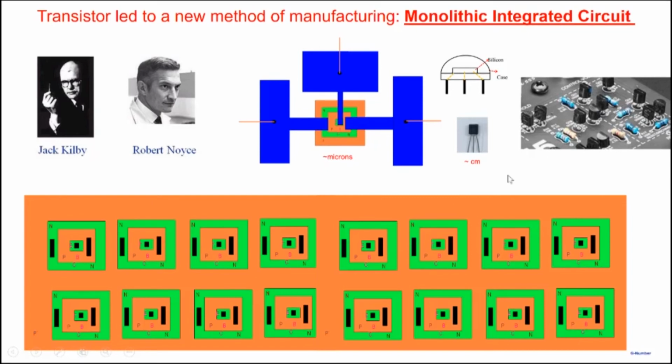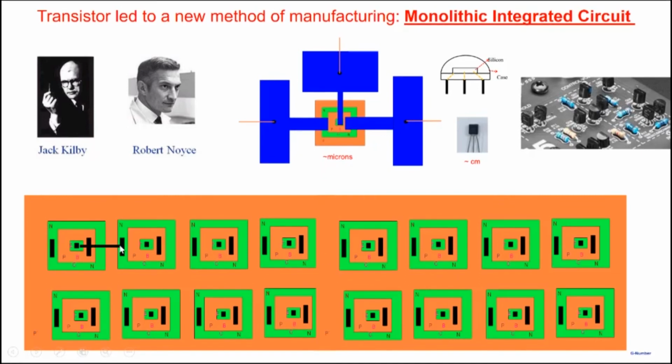Now if you need a resistor, well, silicon is a semiconductor, so you can make resistors out of silicon also. You make the resistors, not shown here, on the piece of silicon too. If you need a capacitor, well, a capacitor is nothing but two metal plates with a dielectric inside. On silicon, you can grow silicon dioxide, which acts as a very good insulator, so you can make capacitors on silicon also. The idea is that you don't make a component and package it so that it exists as a discrete entity and then place it on a board and solder it. You make all the components, all the transistors, all the resistors, and all the capacitors, on silicon itself. And then you can interconnect them also.